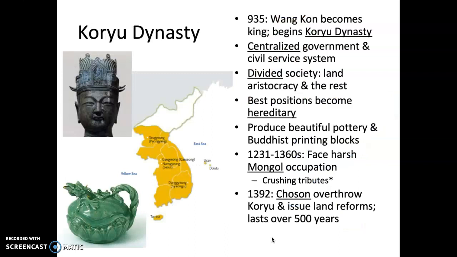And then finally, we have the Koryo dynasty. In 935, Wang Geon becomes king and begins the Koryo dynasty. He creates a centralized government and civil service system. He's able to divide society into land aristocracy and the rest, and the best positions become hereditary. He produces beautiful pottery and Buddhist printing blocks.